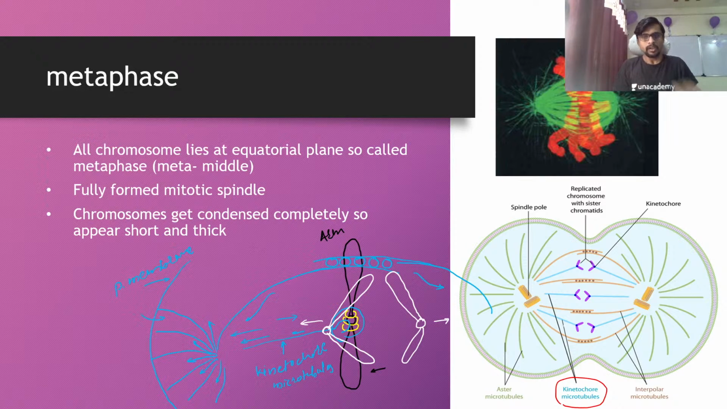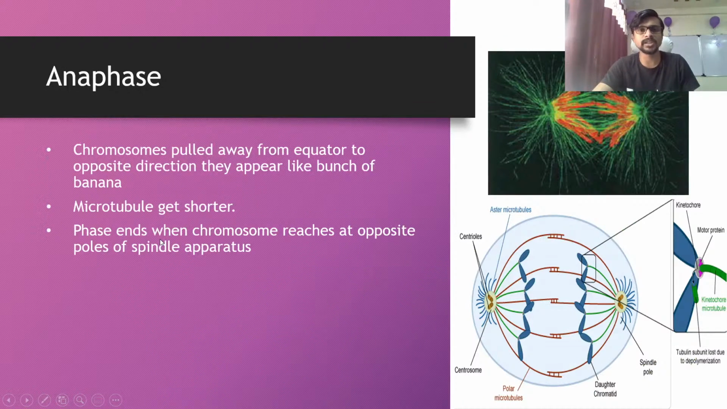The centrioles and the spindle poles are the main players, playing the main role in the pulling of the chromosomes.